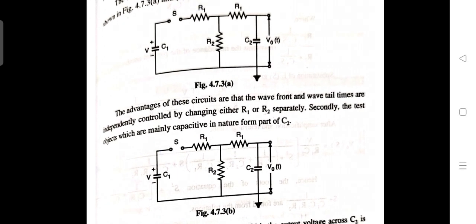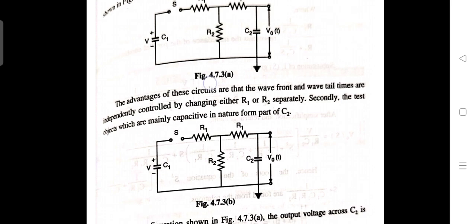Okay, so let's see the other. The most commonly used configuration for an impulse generator is the circuit which we show here, these two.